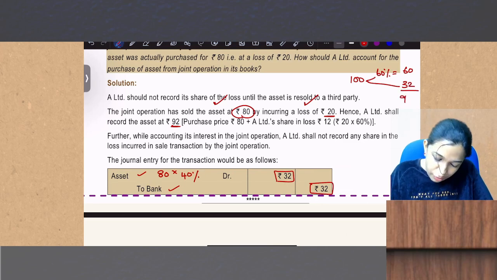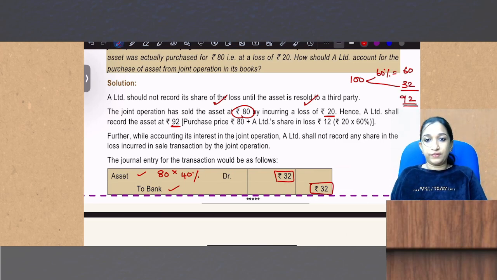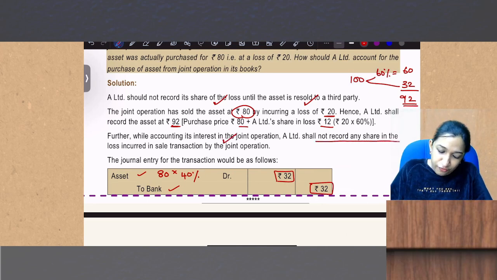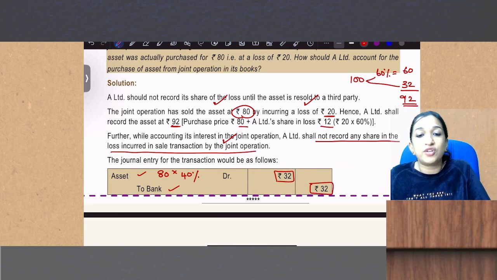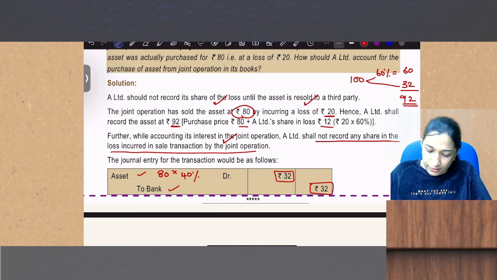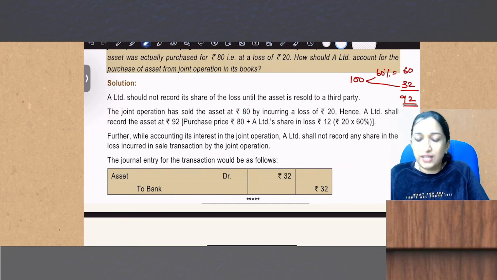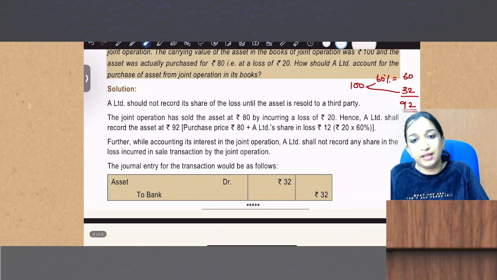So now the value of the asset is 92. So 80 and my share of loss is included in the value of the asset. Further, A Limited shall not record any share of loss incurred in the sale transaction by the joint operation. This should be the journal entry. I think this is very basic and it is clear.